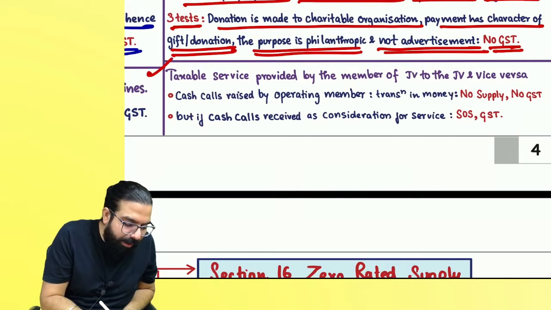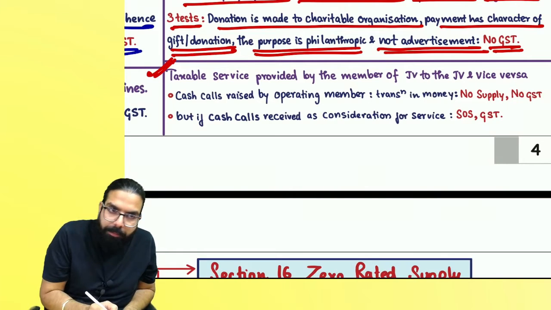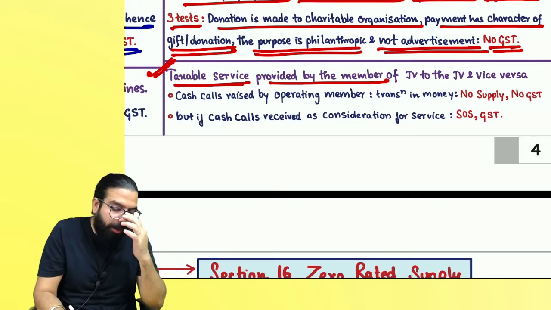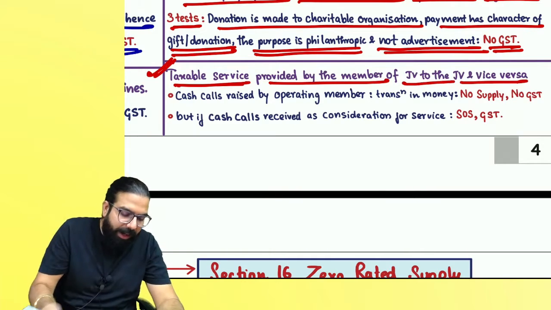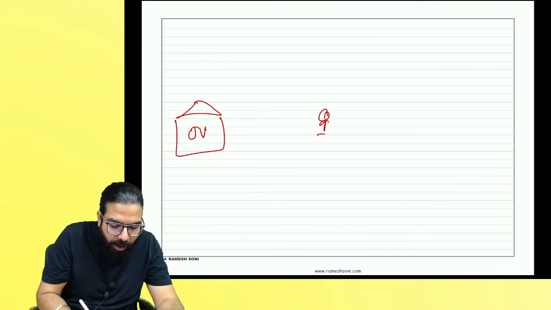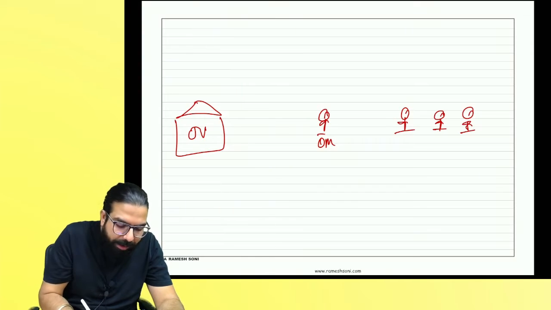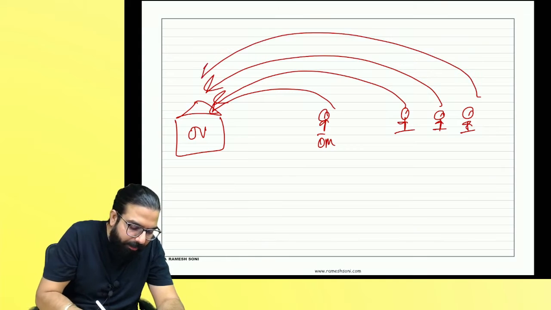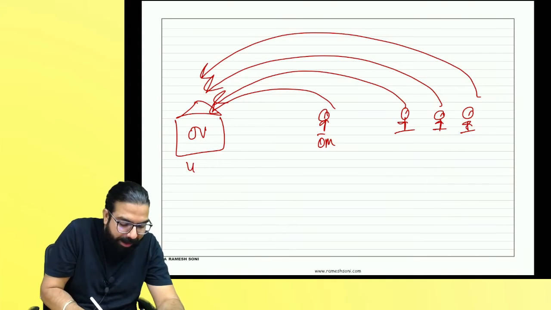The next one over here is taxability. People got it? Taxability: taxable services provided by a member of the joint venture to the joint venture and vice versa. Always remember one thing, supposing there is a joint venture which has been created by you. This is the operating member of the joint venture. These are the other members of the joint venture. All of them contributed, supposedly, 100 crore rupees each to the bank account of the joint venture.